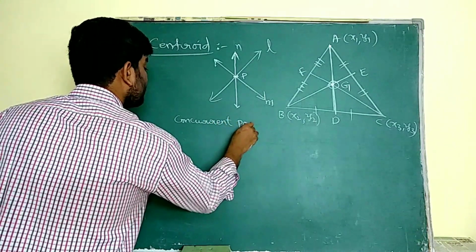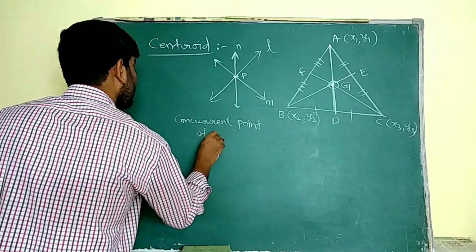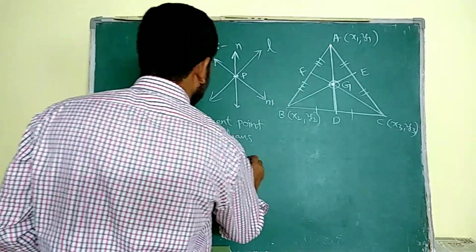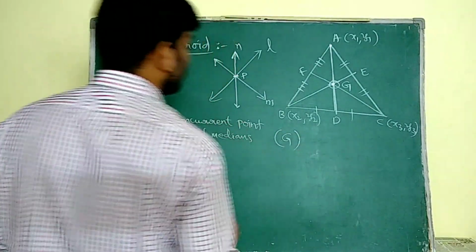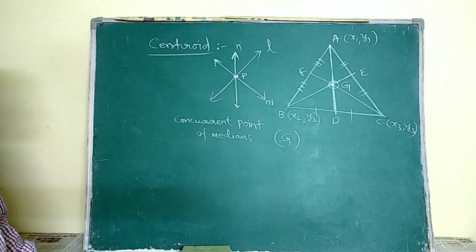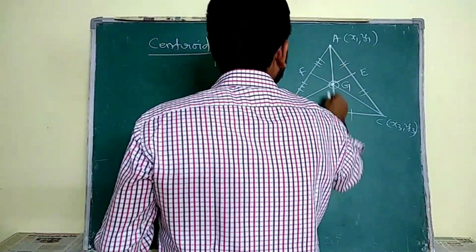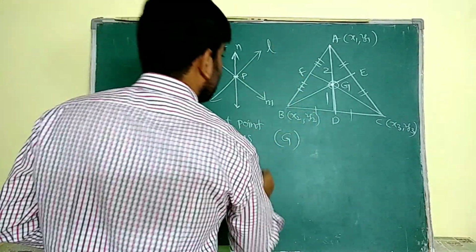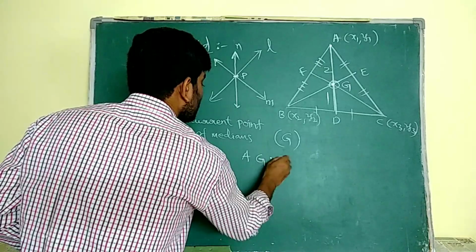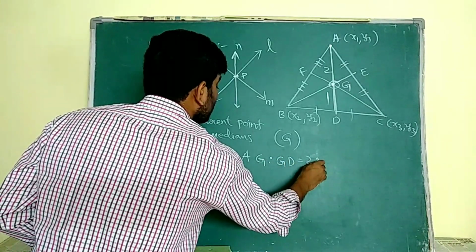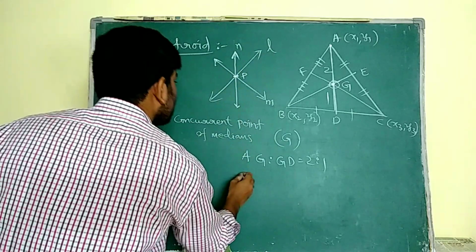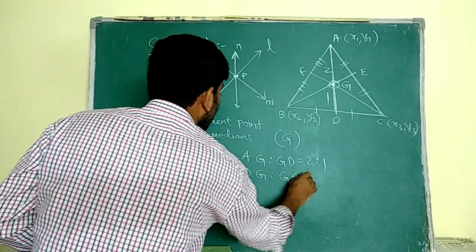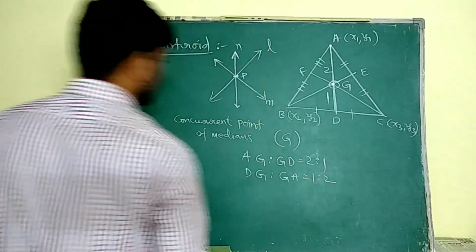The concurrent point of medians is represented with G. We know that this G divides the median in 2:1 ratio from vertex to side. That means AG is to GD is equal to 2:1. From side to vertex it is 1:2, that is DG is to GA as 1:2 ratio.